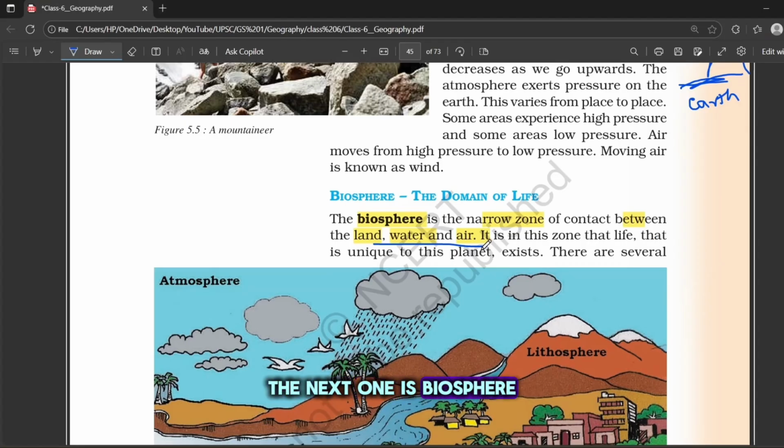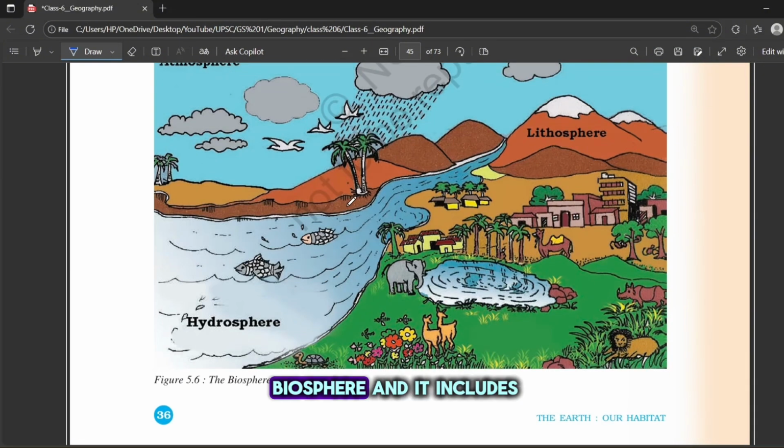The next one is biosphere. It is called the domain of life, which means the narrow zone where land, water and air come together. This is called the biosphere, and it includes the lithosphere, atmosphere and hydrosphere all together, where life exists and where we live. For this unit, this much explanation about the biosphere is enough, and you only need to understand that the lithosphere, hydrosphere and atmosphere together make the biosphere, which supports life.